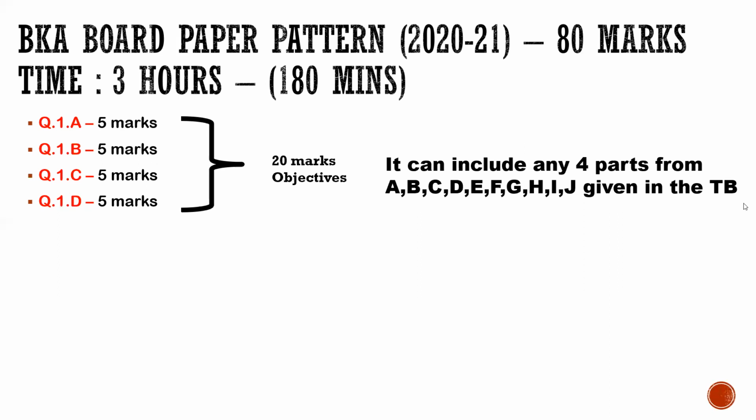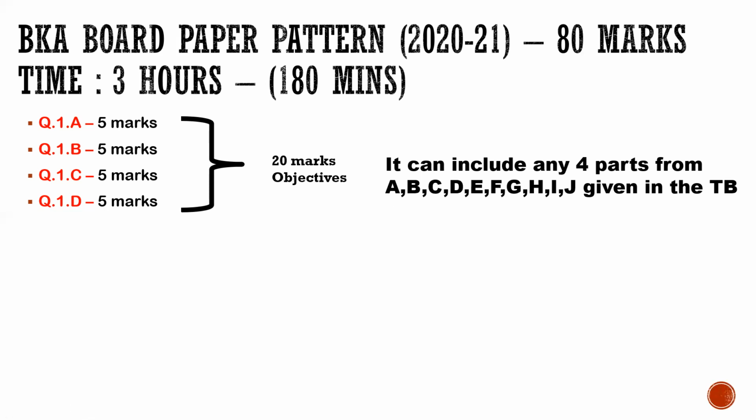In your textbook, class, you can see in the exercise section many sections related to objectives: A, B, C, D, E, F, G, H, I, J, consisting of fill in the blanks, match the column, complete the table, true or false, write one word or phrase. So there are so many objective type questions given.